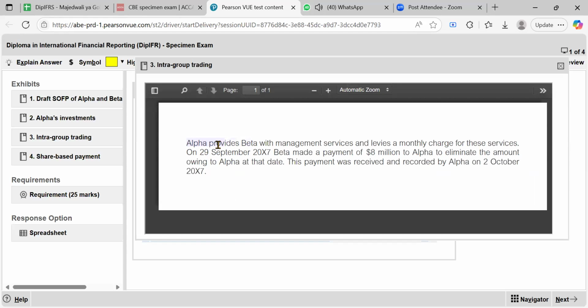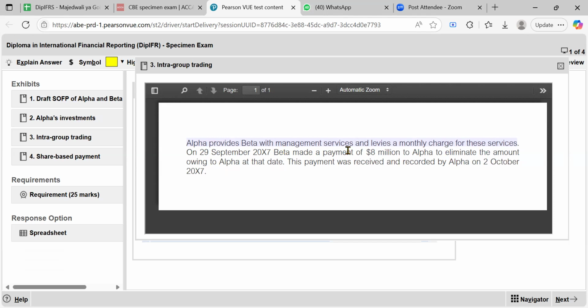Alpha was a parent. Alpha provides Beta with management services and levies a monthly charge for these services, just like group trading, where they may have intergroup loans. On 29 September 2027, remember the year was ending 30 September 2027, so it was one day before the year end. Beta made a payment of $8 million to Alpha to eliminate the amount owing to Alpha at that date. Of course, Alpha is like a supplier and Beta is like a customer, a client, right?